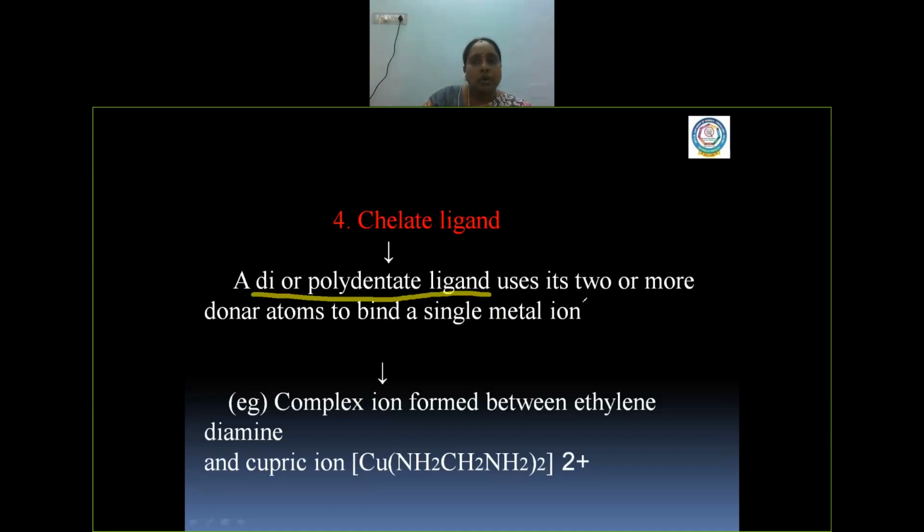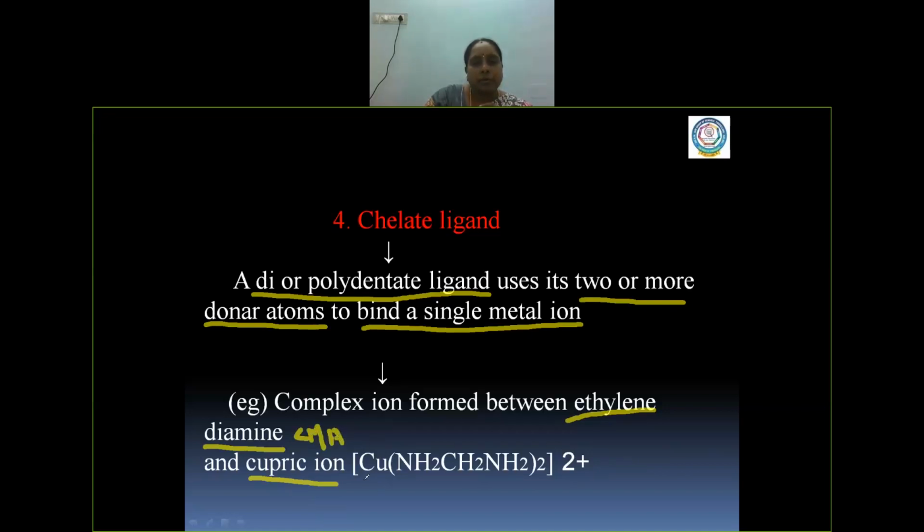So two or more donor atoms are present in the chelating ligand and form bonding between the central metal atom and the donor site. For example, a complex ion formed between ethylene diamine and cupric ion. Ethylene diamine is acting as the ligand here, and the cupric ion is the central metal atom.